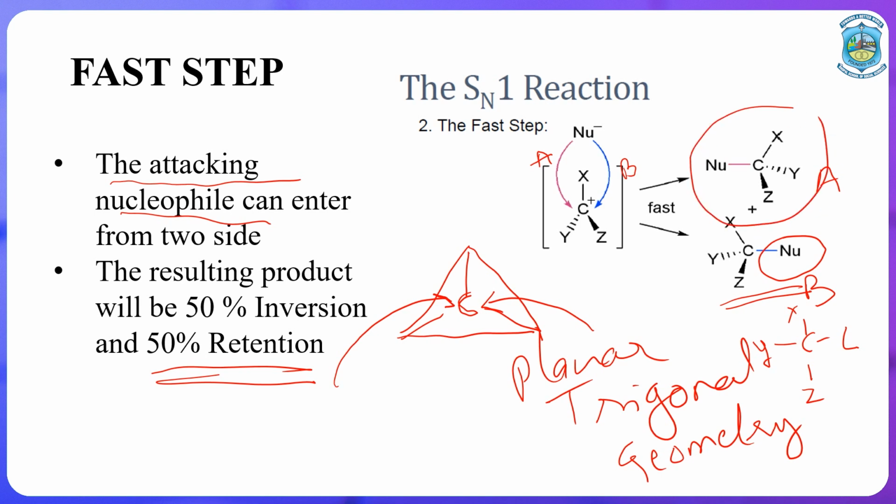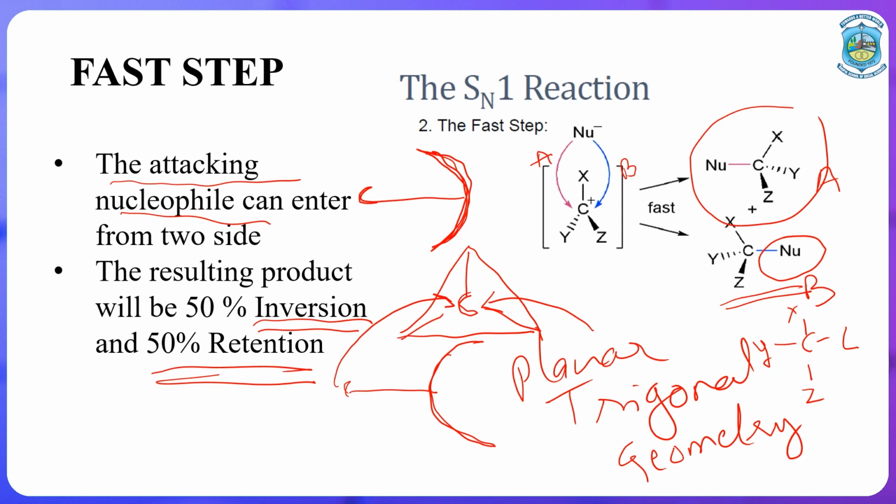Like if you see an umbrella, in one of the products it just flips to the other side. So inversion of the product has occurred. If we talk about the percentage of the product, it is just a chance of probability that the entering nucleophile can enter either from the left or from the right.